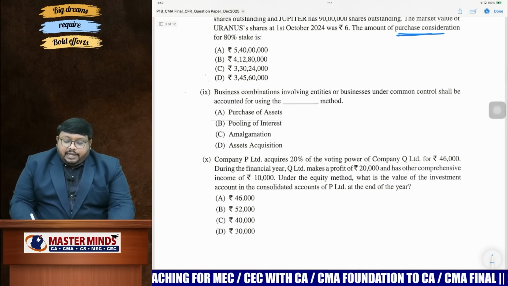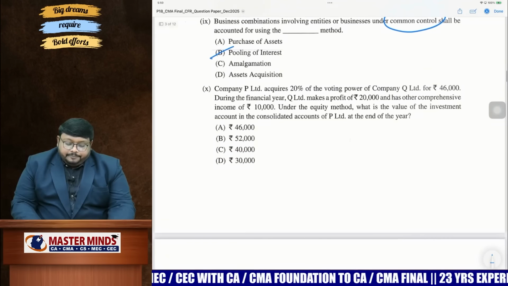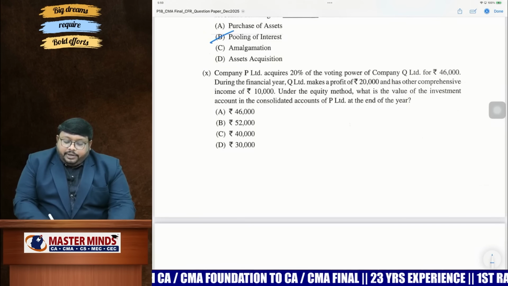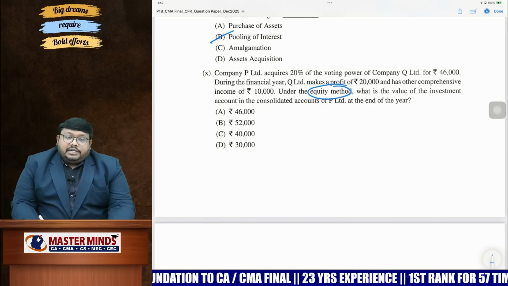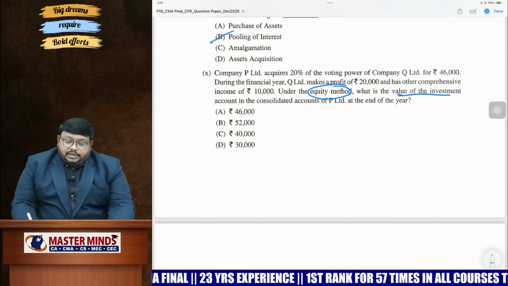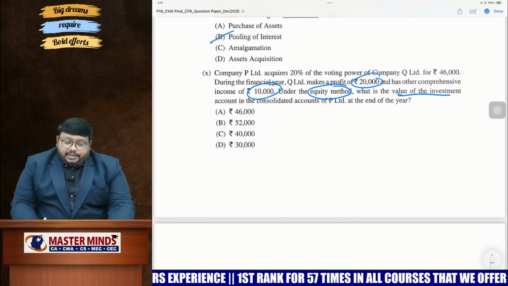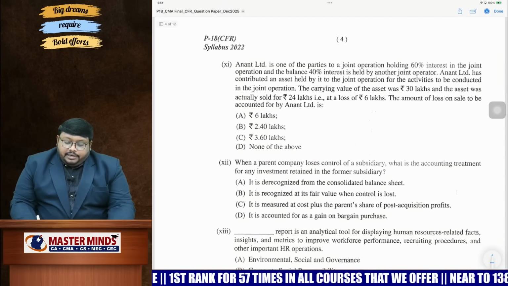So next one also, we are having business combination under common control, we are following the pooling of interest method. And the 10th one is relating to the equity method. Under the equity method, here the investor company has a share in net assets of the investee company. So you need to find out what is the value of investments. For the value of investments, you need to add share of profit and share of OCI, you will get the value.